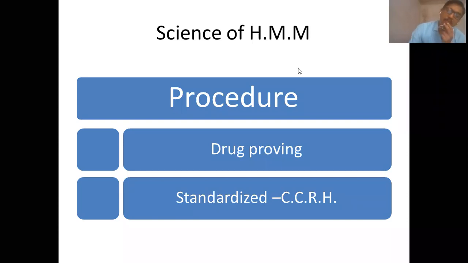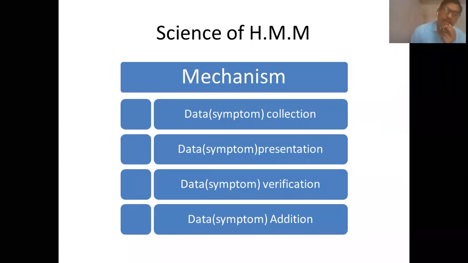Then there are certain mechanisms which are followed uniformly throughout the development of materia medica, which we have also seen in previous lectures under the heading of how the homeopathic materia medica is constructed. So how does the materia medica evolve? It goes through a standardized mechanism. The first is data collection.